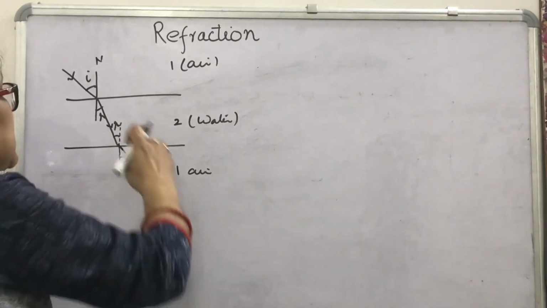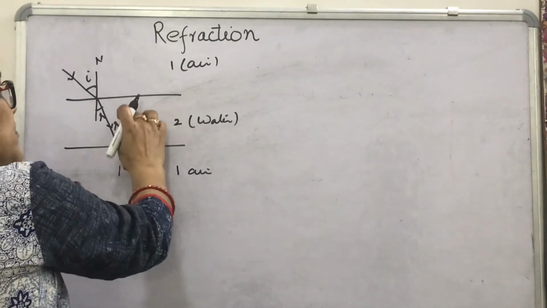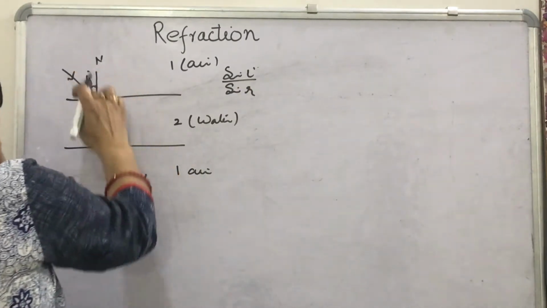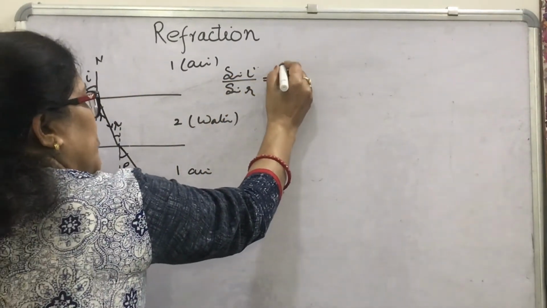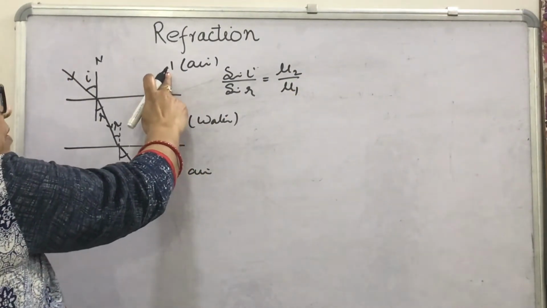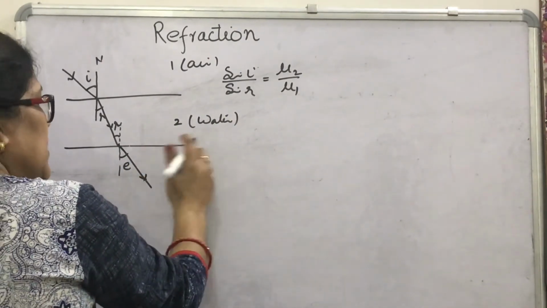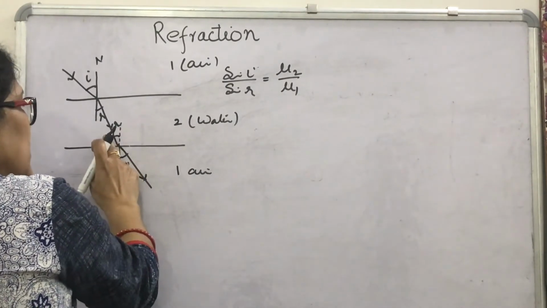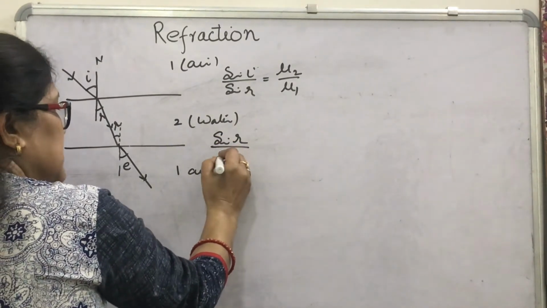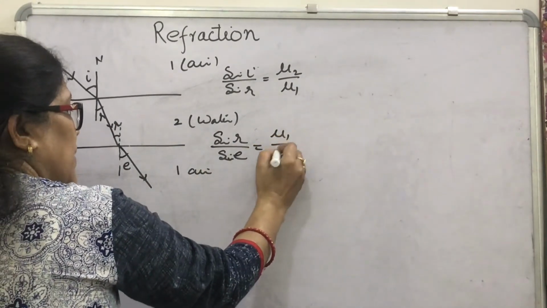How to prove the angle of incidence is the same as the angle of emergence? Look here, for this interface, what will you write? Sin I upon sin R will be equal to mu 2 upon mu 1, the refractive index of the second medium with respect to the first medium. For this interface, what will you write? Here, at this surface, this is the angle of incidence and this is the angle of refraction. Then you will write sin R upon sin E, and this will be equal to what? This is mu 1 upon mu 2.